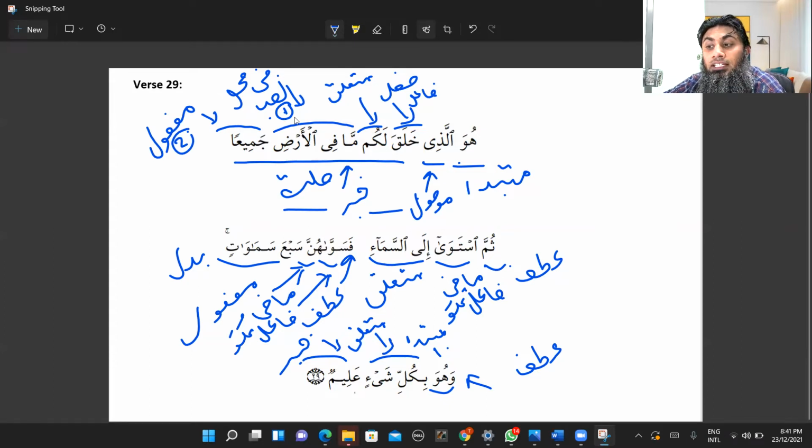Why? It is fi mahalli nasab for khalaqa, because this ma fil ardi gave you the information of what he created, and this jami'an is also a maf'ul. So this was the explanation of what we have in the sila bucket. Now look at this cluster thing. From khalaqa all the way till jami'an, it was a sila bucket. It was the whole sila. Inside the sila, you see, ma fil ardi was itself a mawsool sila. So sometimes you have things within, like something bigger, and then within the bigger thing, a small thing.